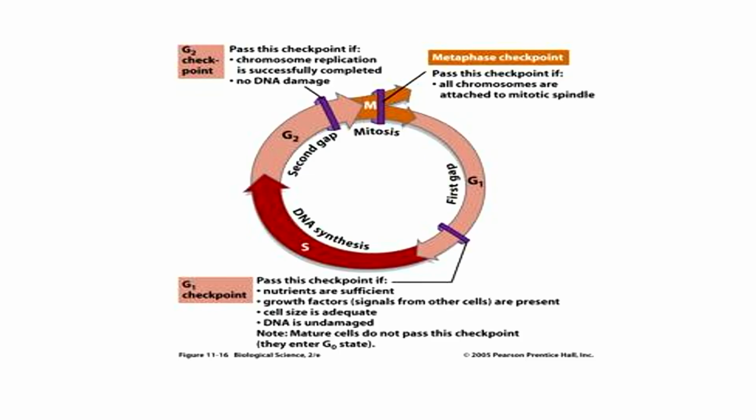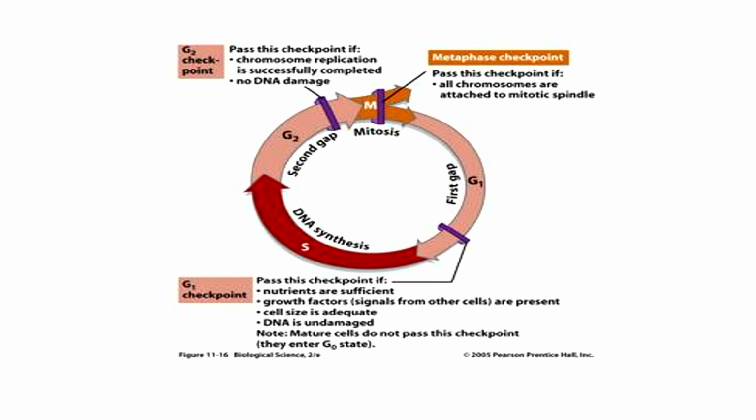Next question is whether the cell size is adequate or not. If the cell size is adequate, that means the growth has gone on properly, and then the next question is whether the DNA is undamaged. If everything is okay, then finally it gets the signal to divide. So that is how it goes from G1 to S phase.